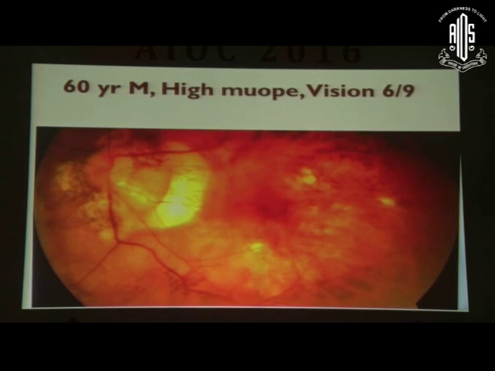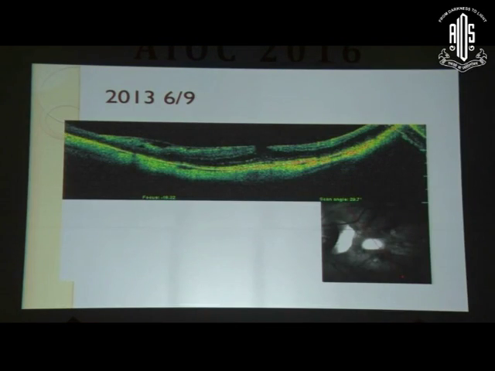A right eye was having very advanced degeneration with very poor vision. Left eye was his good eye with 6/9 vision. Professor of mathematics in Indian Institute of Science, a very learned person. So he was coming to me for follow-up, and his fundus looks normal, and we did an OCT. This shows some thickening of the posterior retina that you can see here. It looks at present as if there is some spongy thickening here.